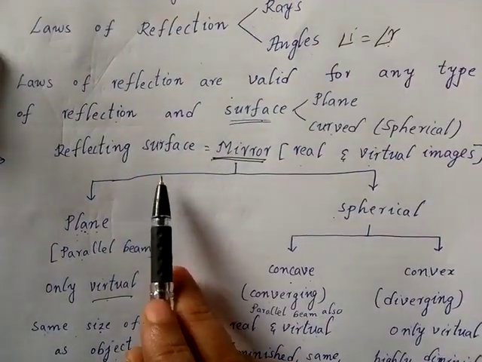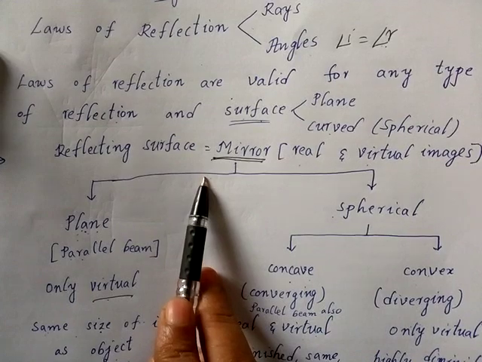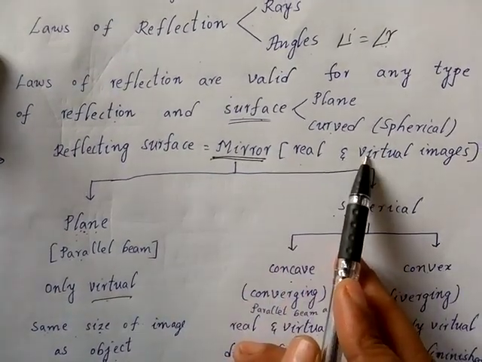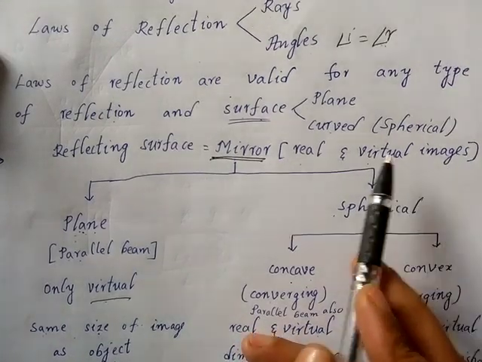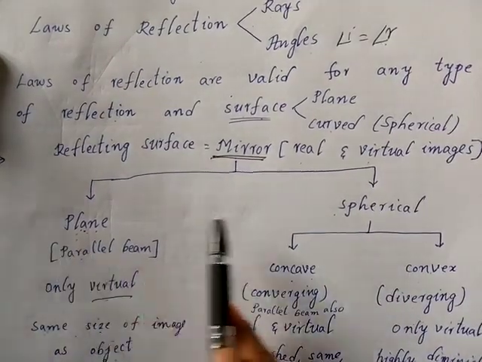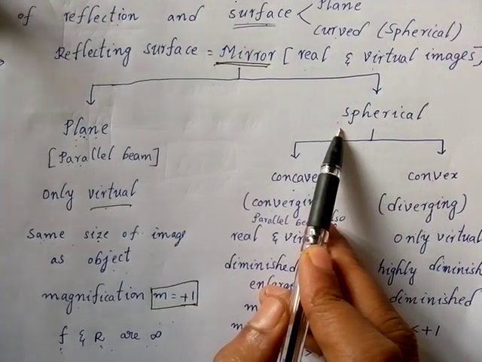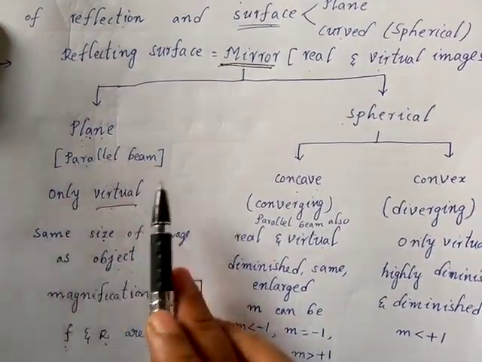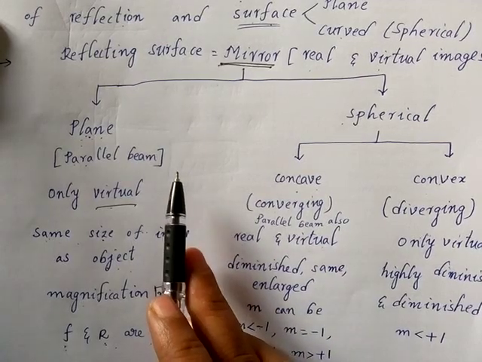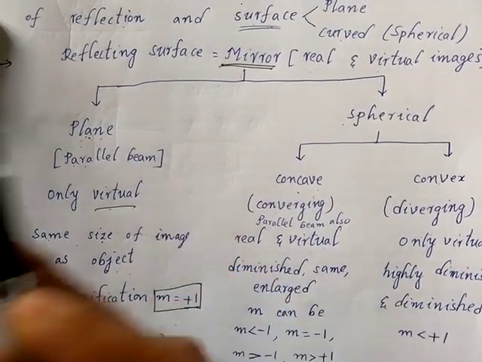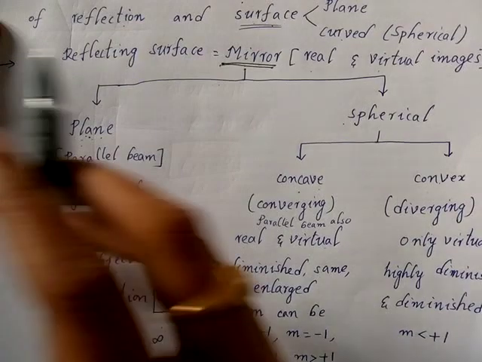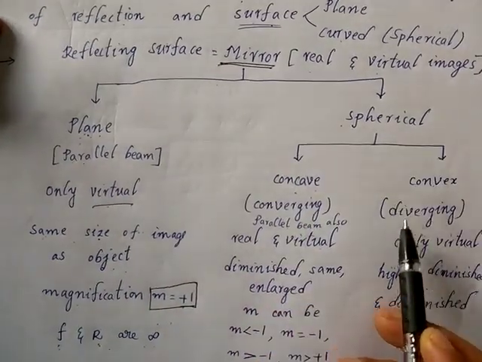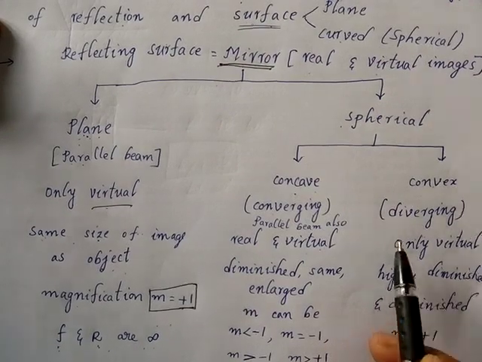Now the next topic is about the reflecting surface, which we call a mirror. A mirror forms an image. There are two types of images, real image and virtual image. Mirrors are generally classified as plane mirror and spherical mirror. Plane mirror gives a parallel beam: when a parallel beam of light falls on the plane mirror, it reflects a parallel beam only. But concave mirror gives a converging beam, and convex mirror gives a diverging beam.